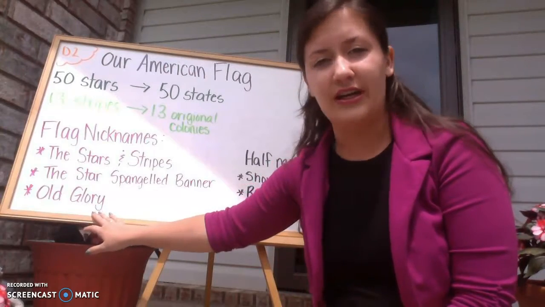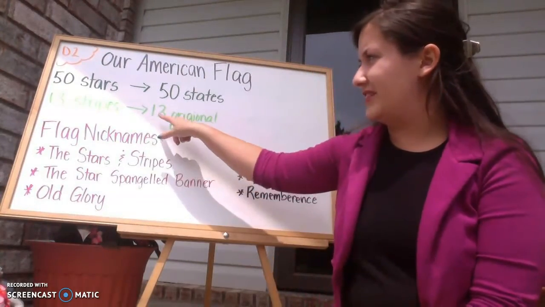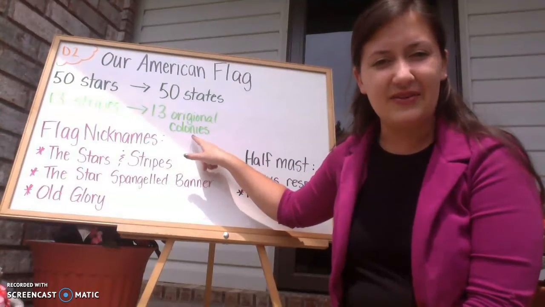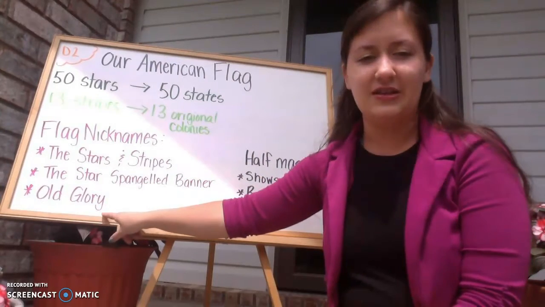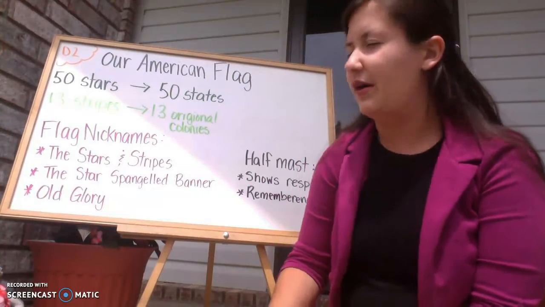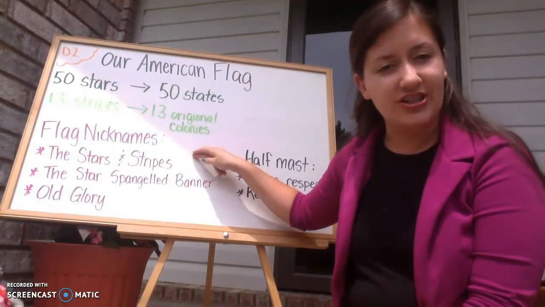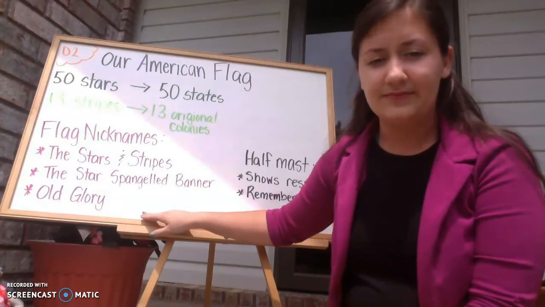So, Old Glory, the flag has been around for a long time, remember? The flag represents the 13 original colonies, and we had the flag before we had all the states. So the Old Glory, something that we can take pride in that's been around for a really long time. So our flag nicknames are the Stars and Stripes, the Star-Spangled Banner, and Old Glory.